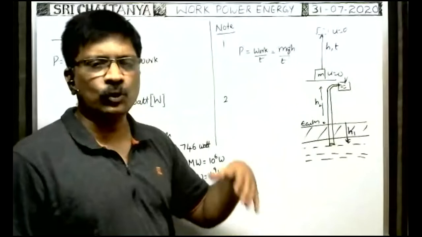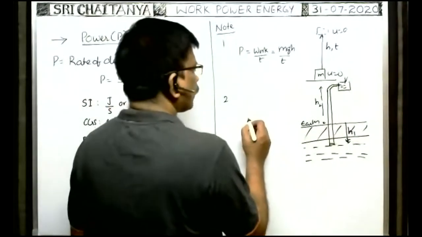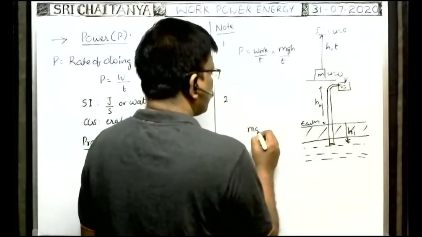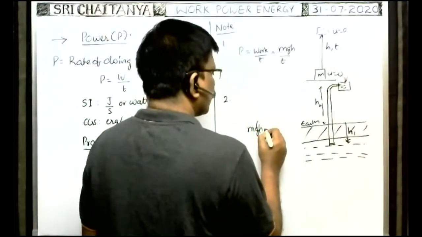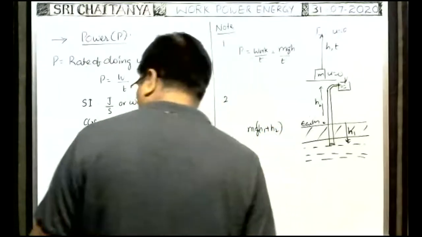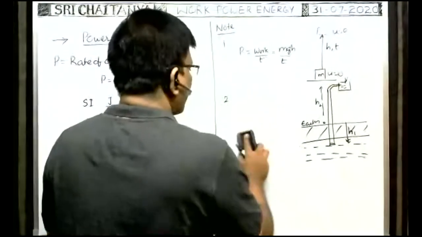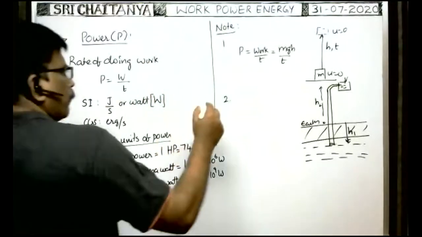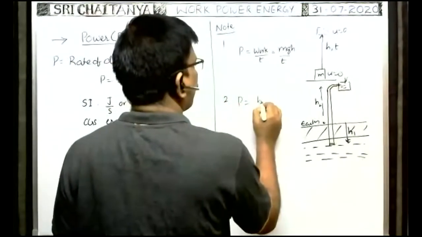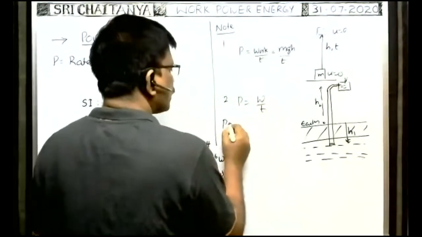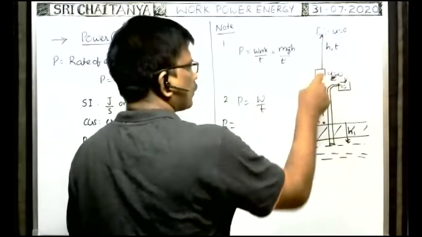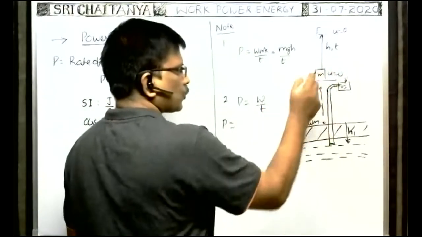So what is the total work done? Total work done to lift the water is mg(h1 plus h2). This is the total work done to lift the water. Actually, what is the power of the motor? They ask, you know. Power of the motor is, by the general formula, work by time only. And what is the work to be done to lift the water upwards up to a height h1 plus h2?